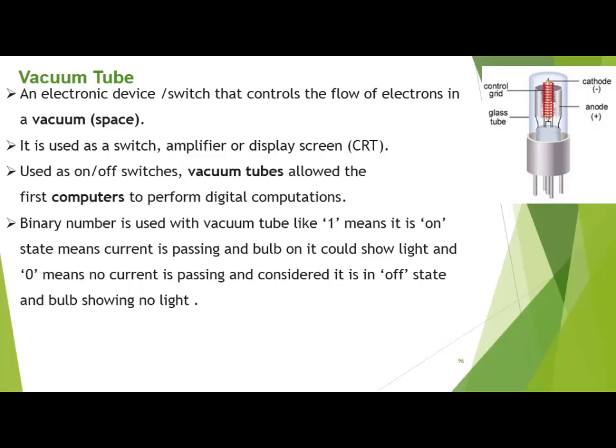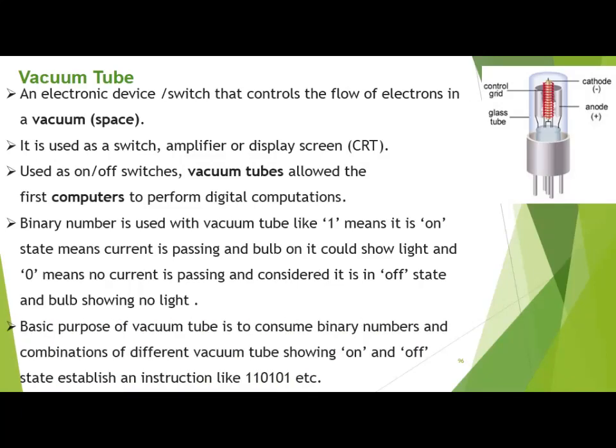And 0 means no current is passing, and it is considered in off state and the bulb shows no light. The basic purpose of the vacuum tube is to consume binary numbers, and a combination of different vacuum tubes showing on and off states establishes an instruction like 1 1 0 1 0 1, etc.